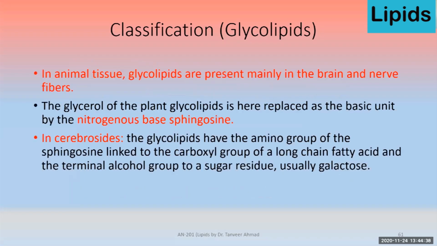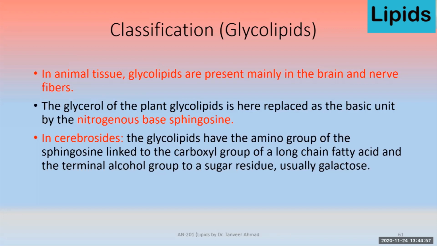Then comes animal tissue, where instead of galactolipids, glycolipids are present mainly. They are mainly present in the brain and nerve fibers. The glycerol of plant glycolipid is replaced by the basic unit, the nitrogenous base sphingosine.